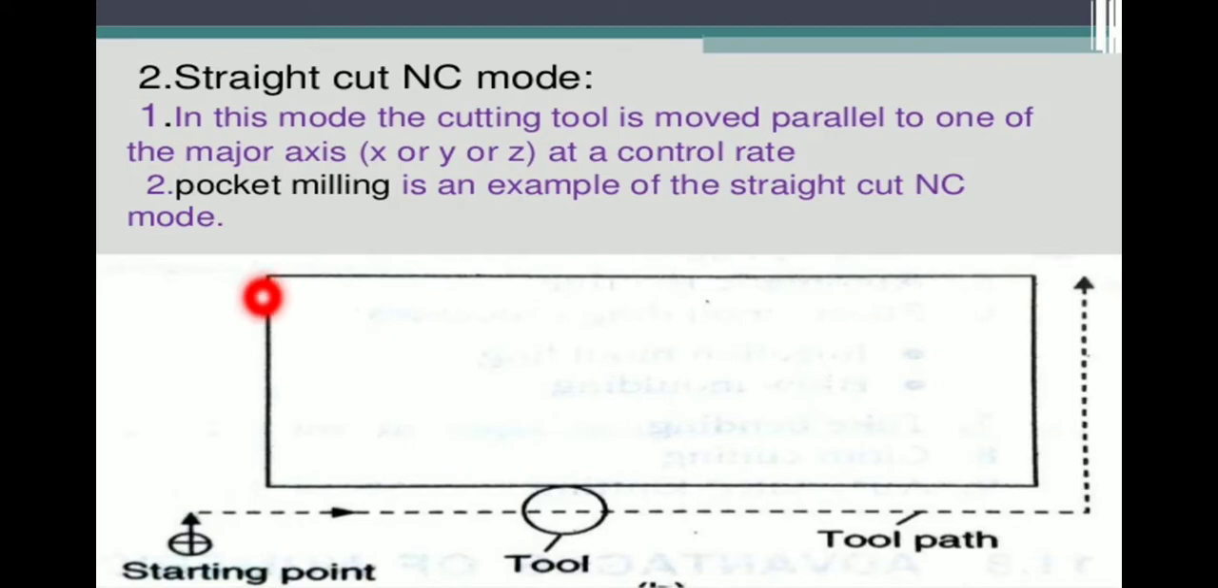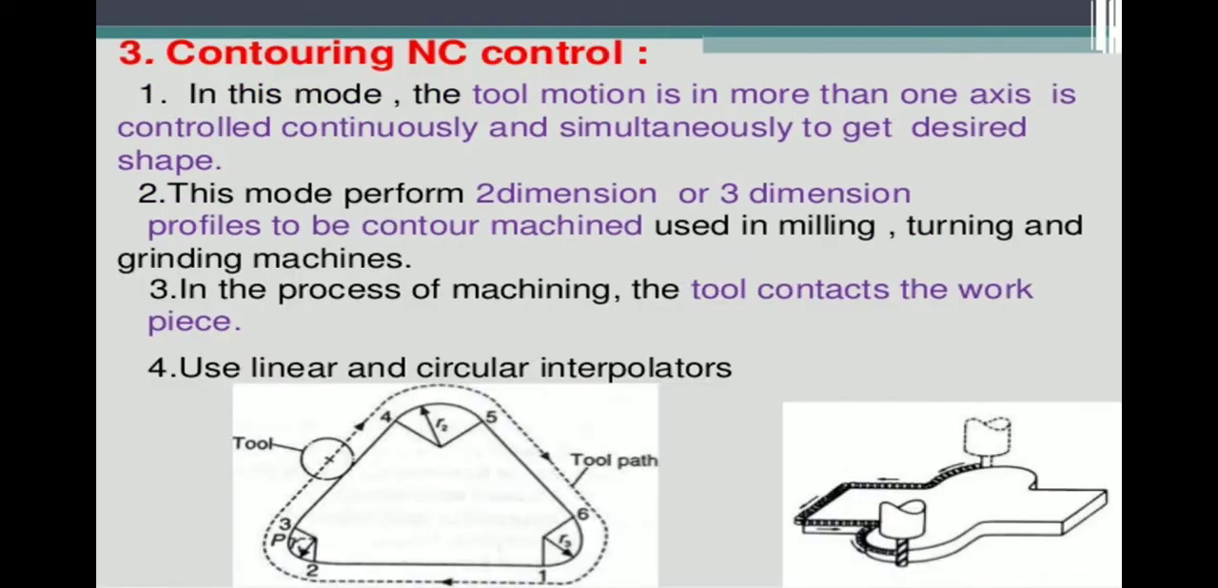So 4, 0, 3, 0, 2, 0, 0, 0. So that is the positioning of the straight cut operation. The cutting tool should be moving either 90 degrees or 180 degrees. The cutting tool should be moving in straight cut operation only.